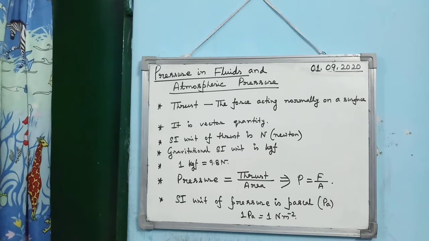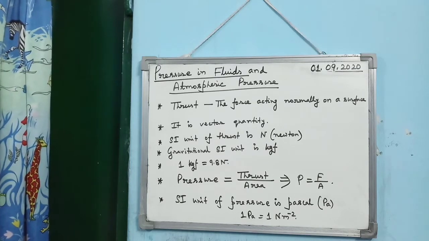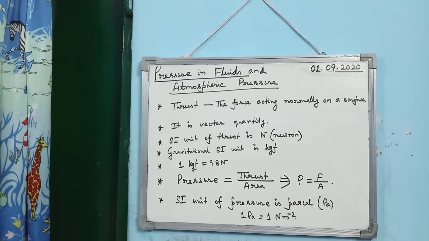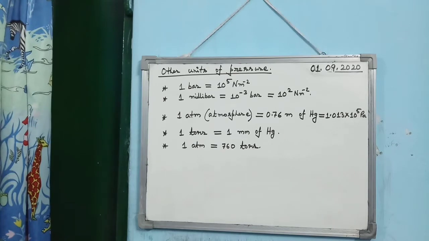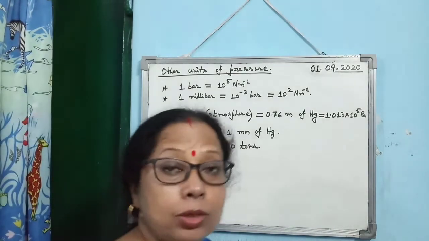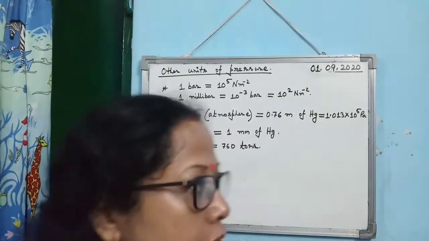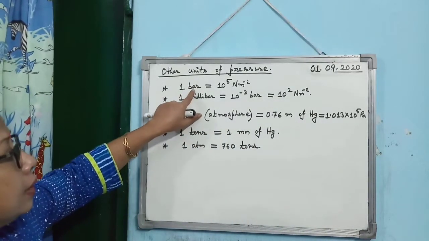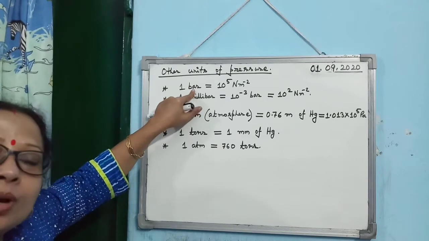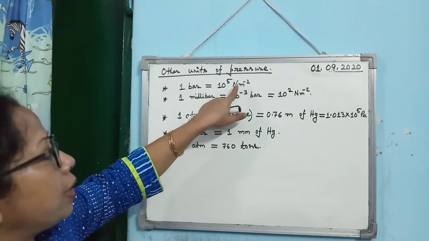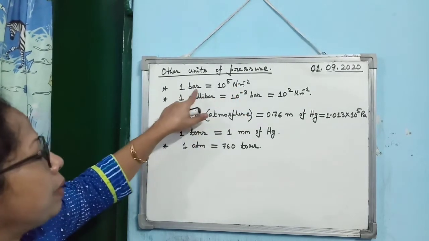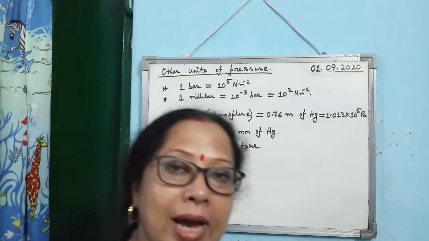So, you can write down the definition of Pascal from the last relation. What I said, if 1 Newton force acts perpendicularly on an area of 1 meter square, then the pressure acting on the surface is 1 Pascal. So as we know, SI unit of pressure is Pascal, but generally we use other units of pressure also. Bar is another unit of pressure, and remember 1 bar is equal to 10 to the power 5 Newton per meter square, means 1 bar is equal to 10 to the power 5 Pascal.